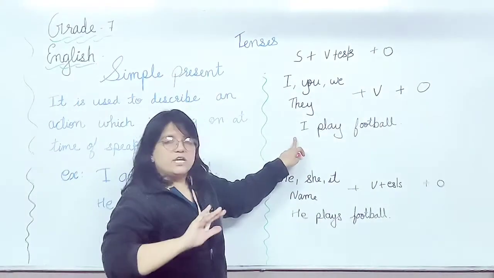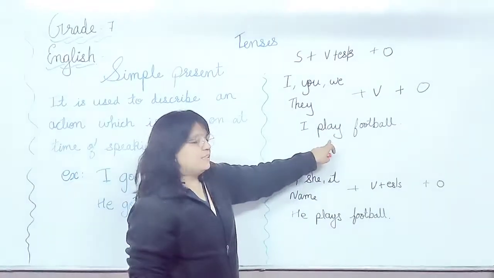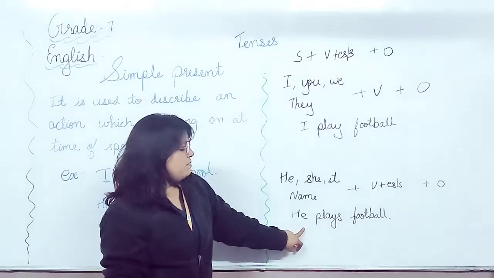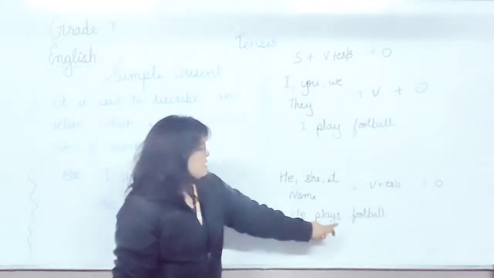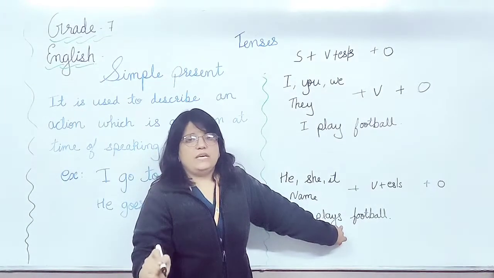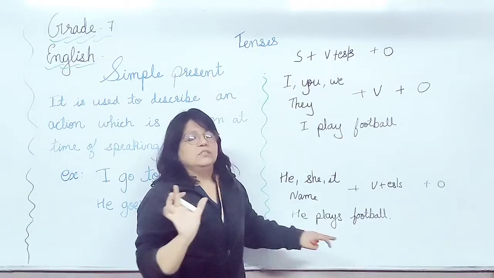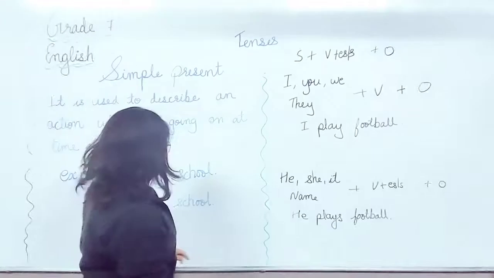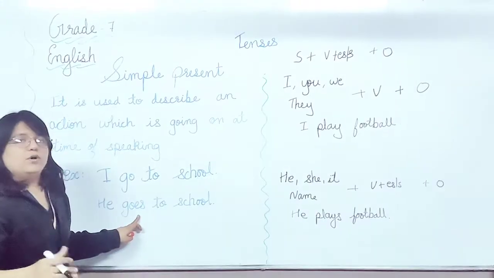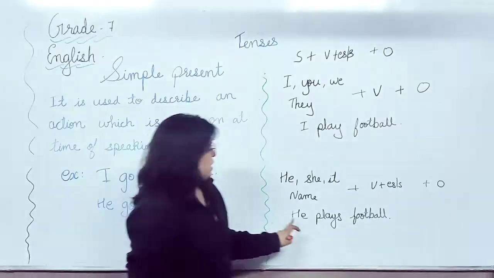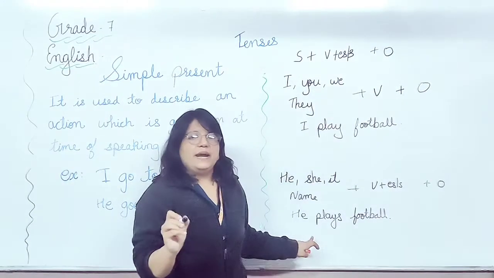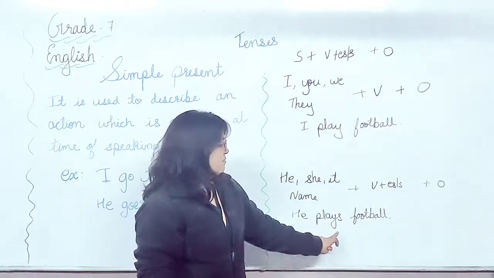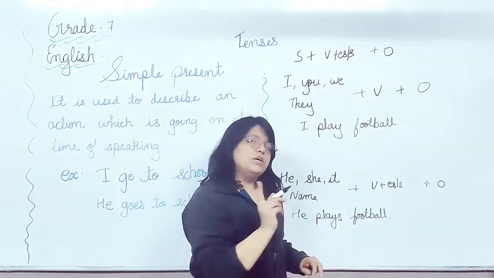Whenever third person singular is not there, we will take the verb as it is. Whenever third person singular is there, we will add s or es according to the spelling. अब कहाँ पे s लगाना है? When we have to add es or s, that totally depends upon the spelling of the verb. So when the third person singular is there, we will add s or es to the verb.